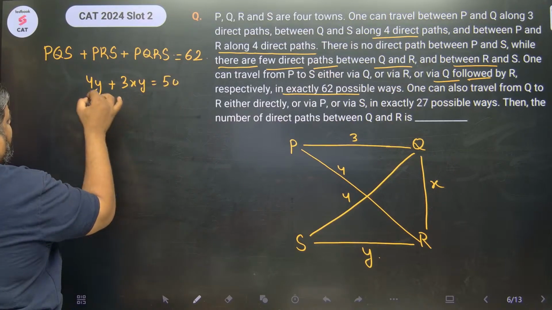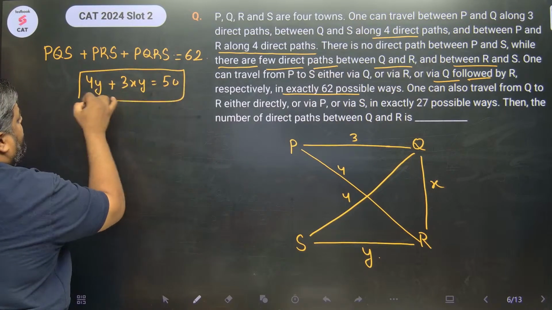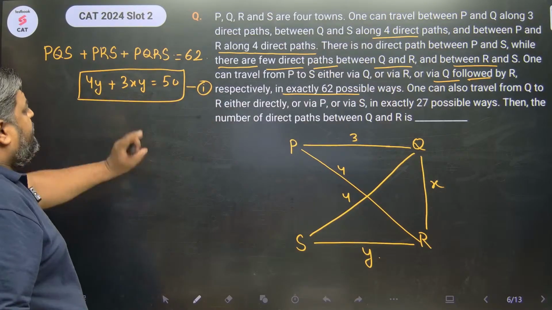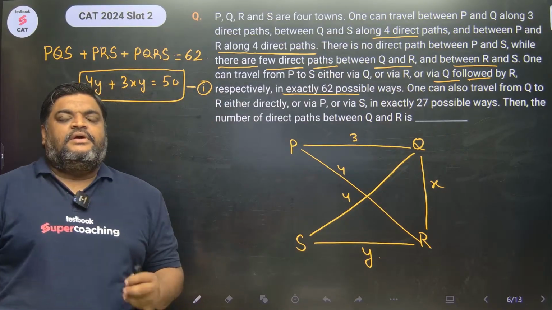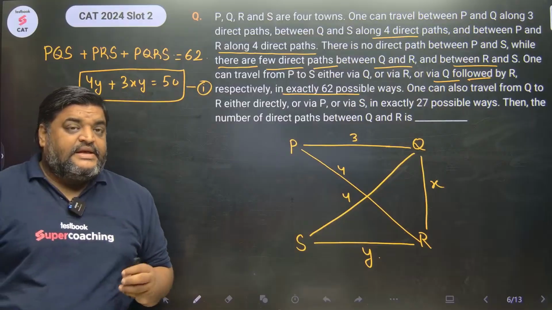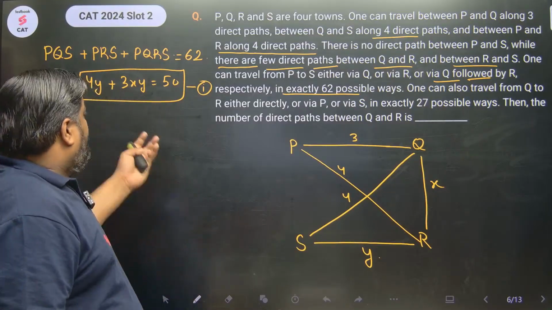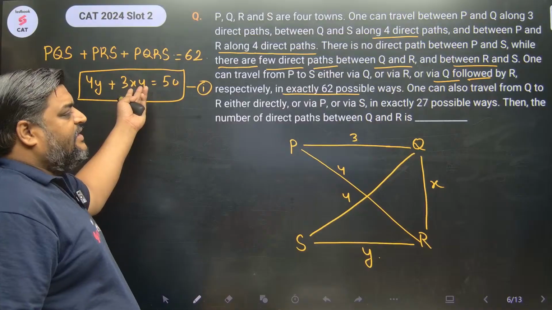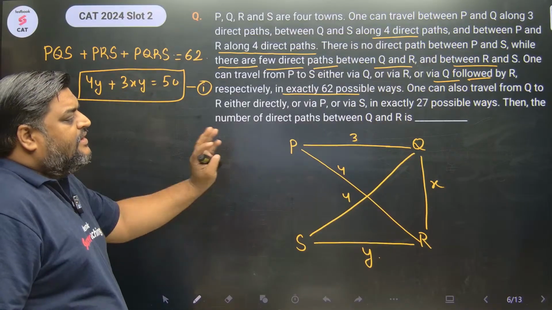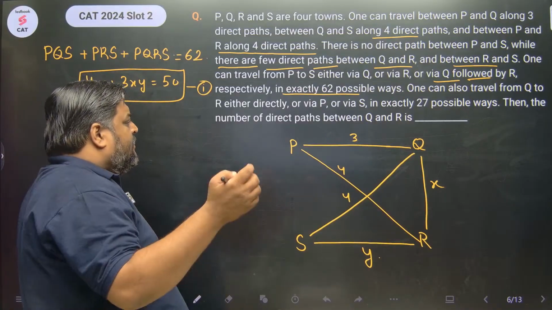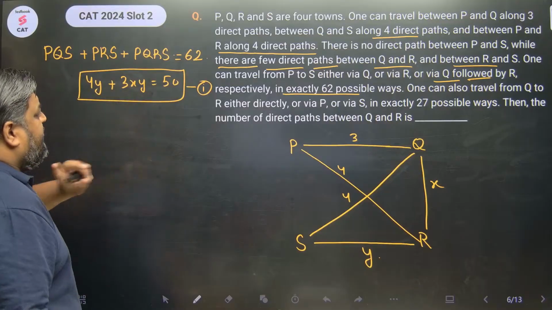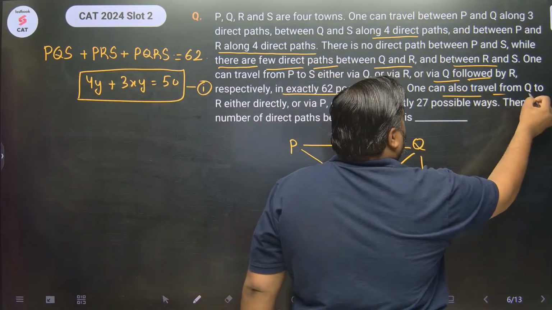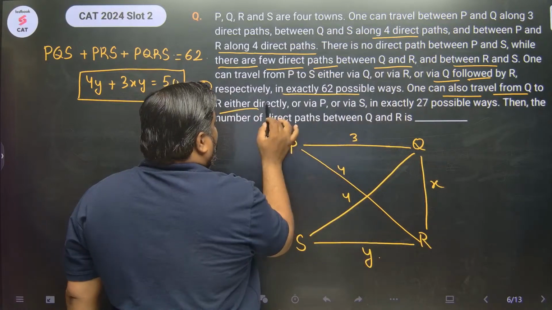So this technically becomes my first equation. Looks like there would be one more equation. It is a quadratic equation, since X and Y are both there, so here the degree is 2. But since there are two variables, I need one more equation. That is also given. One can also travel from Q to R either directly.